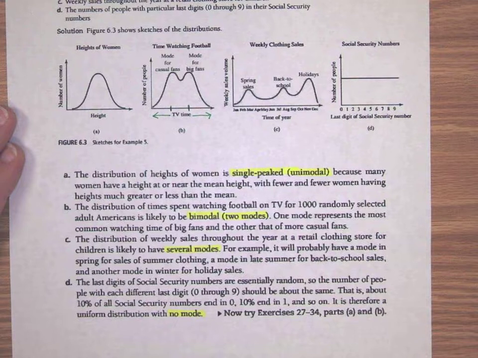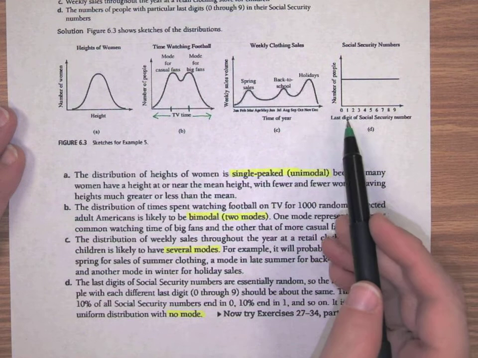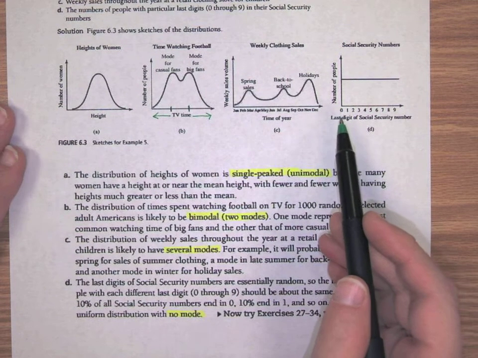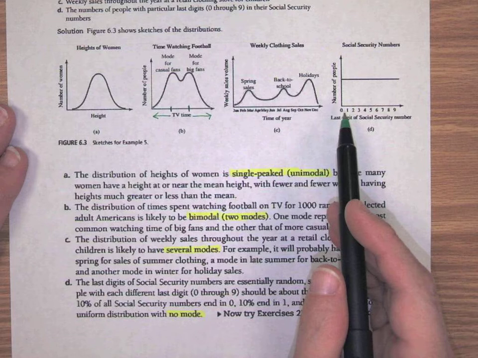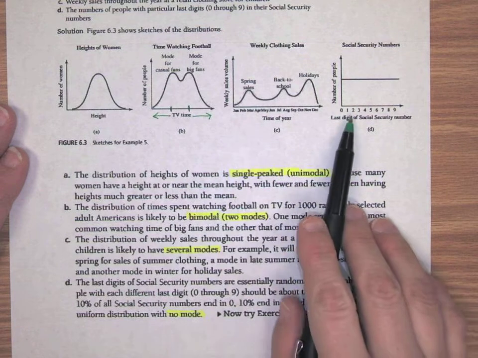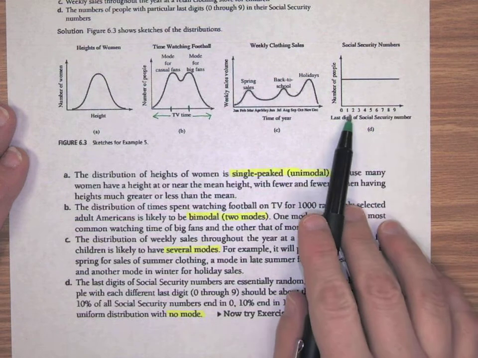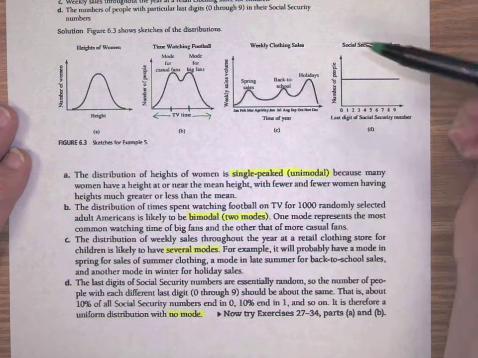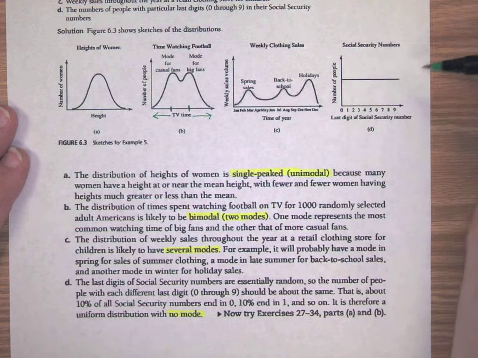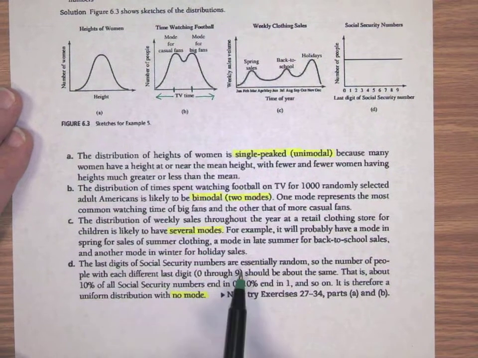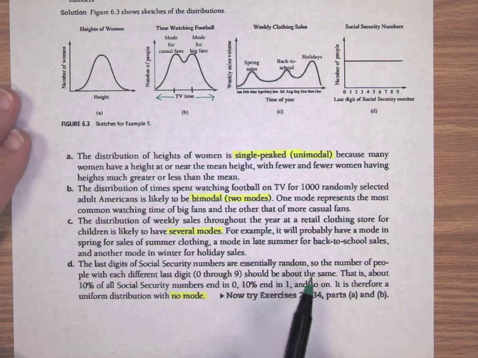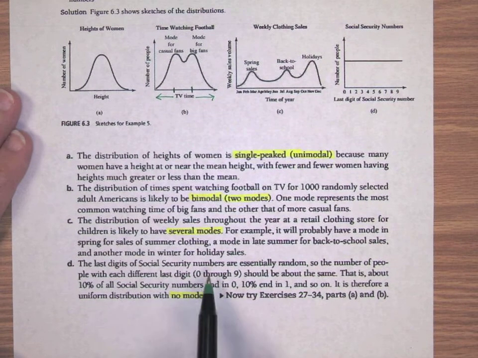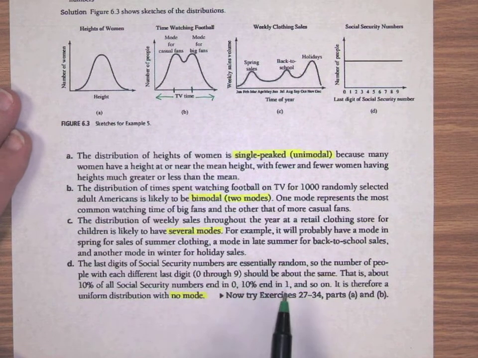And then this fourth one here is the number of people with a particular last digit of their Social Security number, the digits 0 through 9, which you can see listed here on the horizontal axis. The last digits of your Social Security number are essentially random, so the number of people with different last digits 0 through 9 should be about the same.